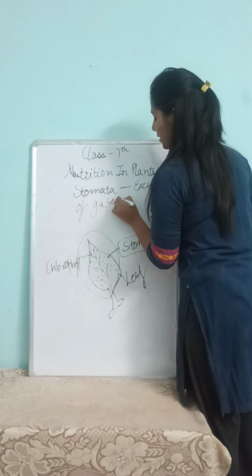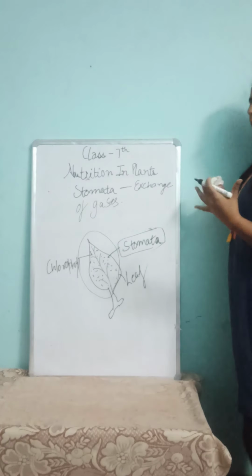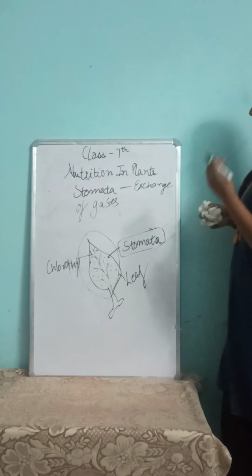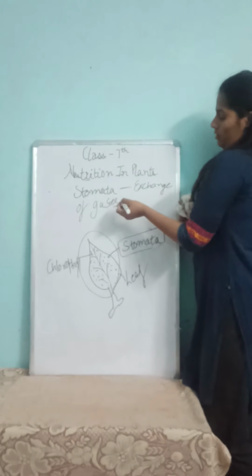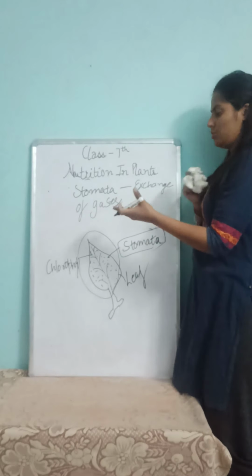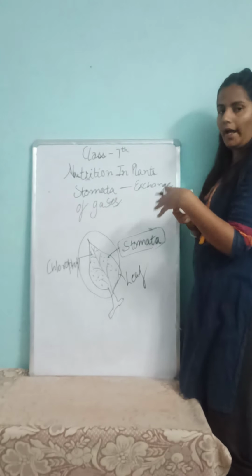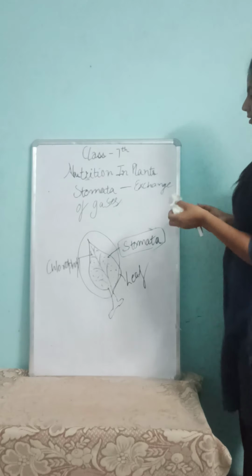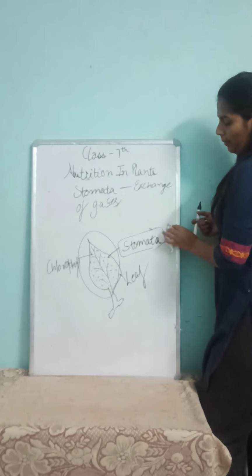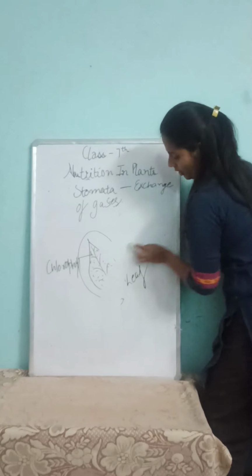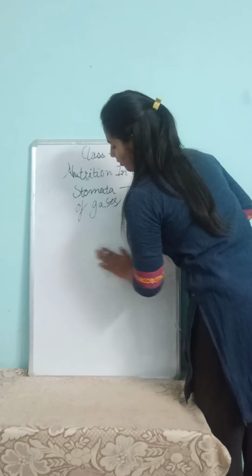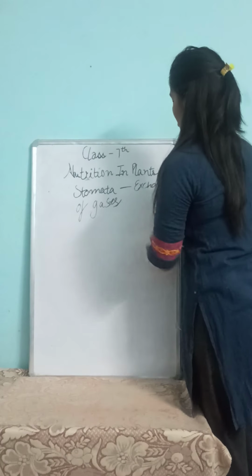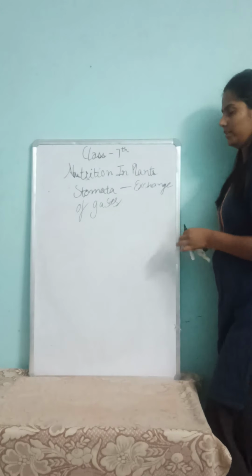Like we breathe, plants also respire through this exchange of gases, the waste gases and others, through the stomata. Stomata is capable of making the food. We are going to discuss how stomata help plants get their food.